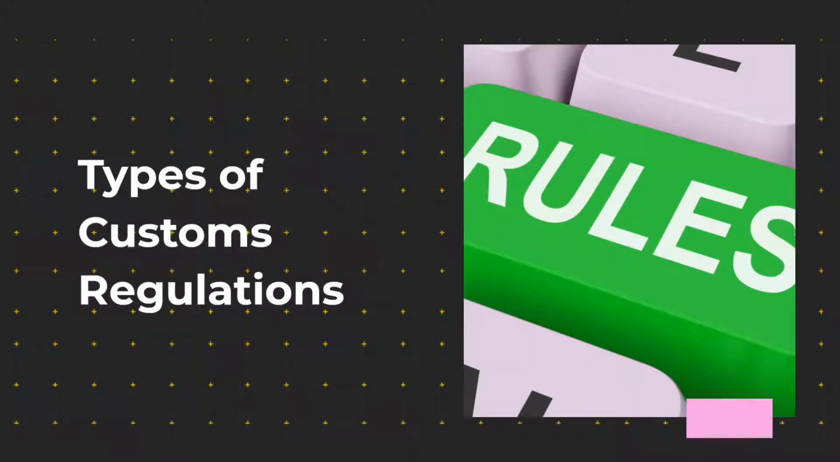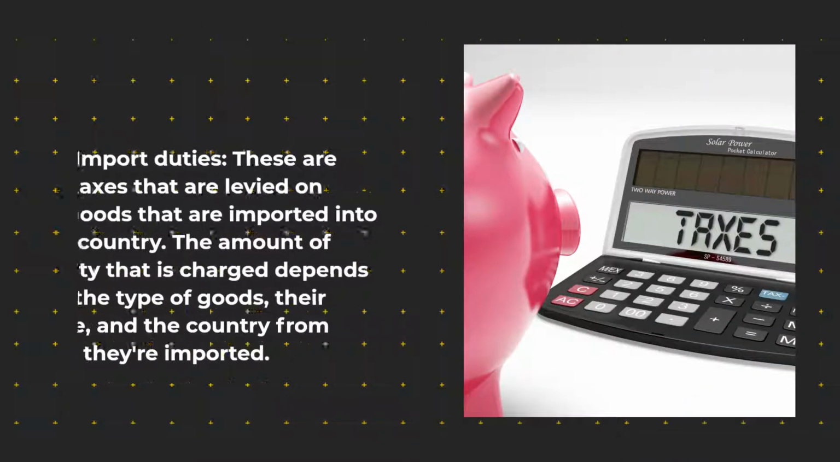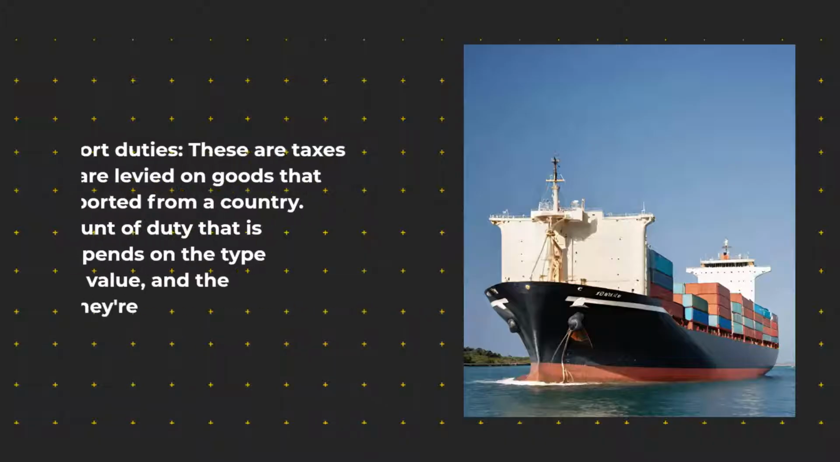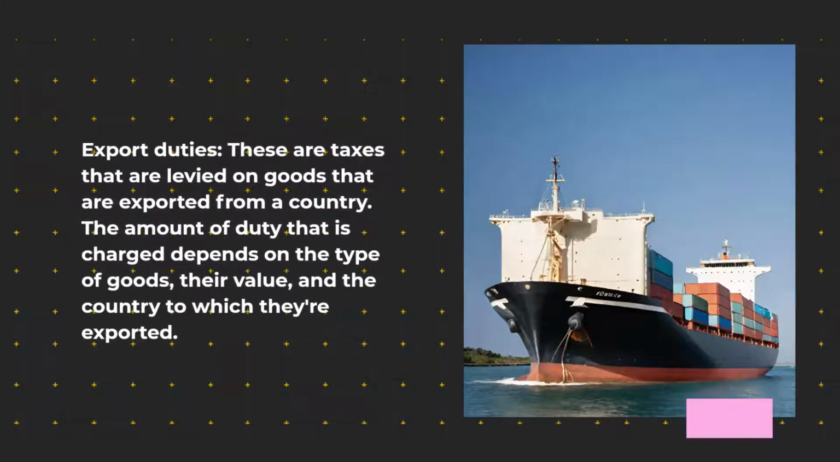Types of customs regulations. Import duties. These are taxes that are levied on goods that are imported into a country. The amount of duty that is charged depends on the type of goods, their value, and the country from which they're imported. Export duties. These are taxes that are levied on goods that are exported from a country. The amount of duty that is charged depends on the type of goods, their value, and the country to which they're exported.